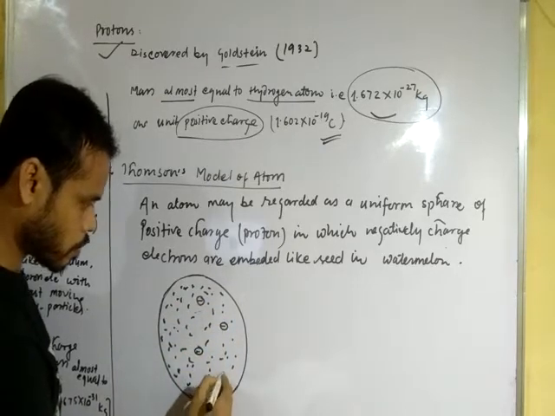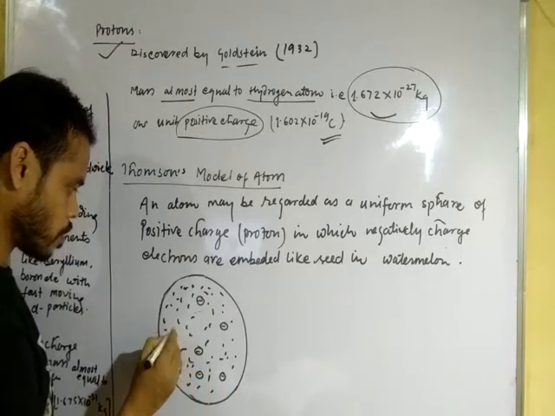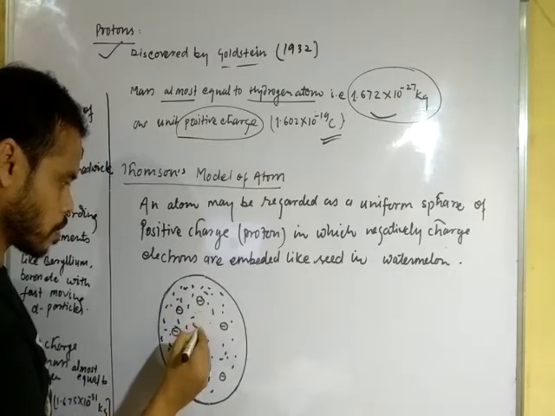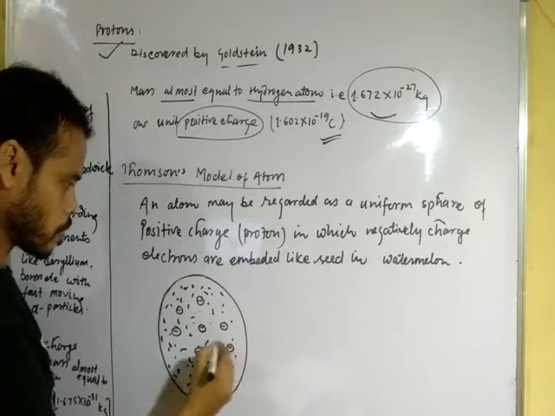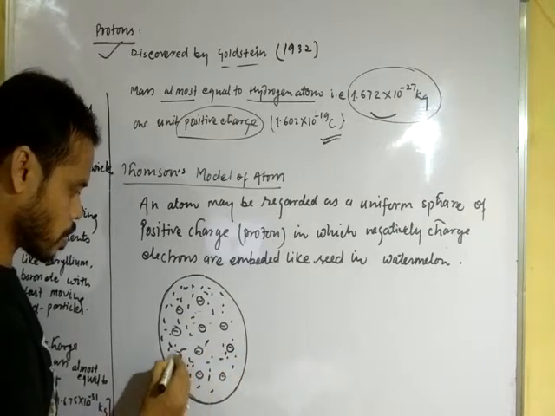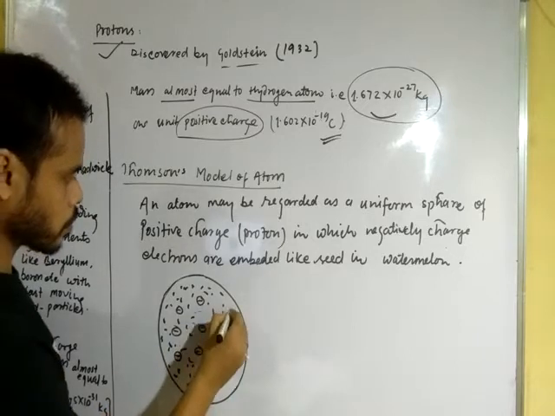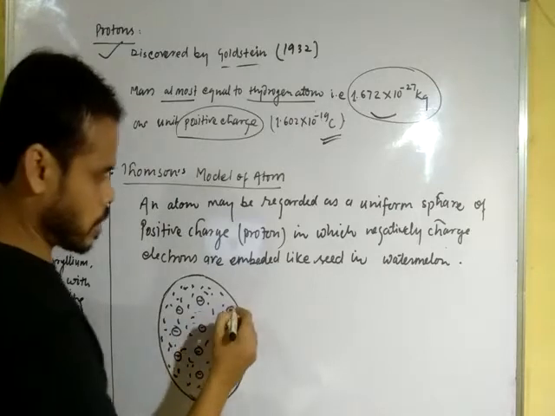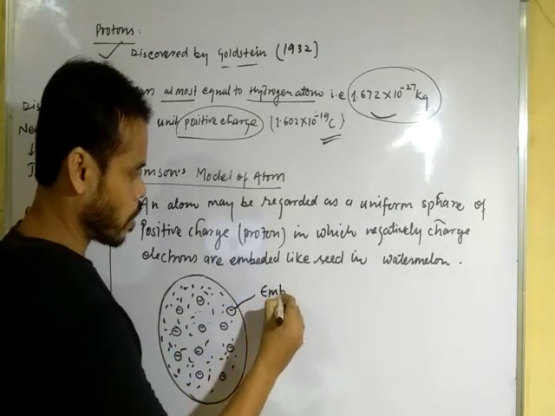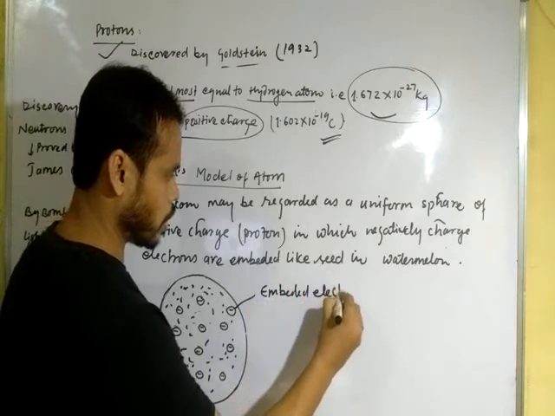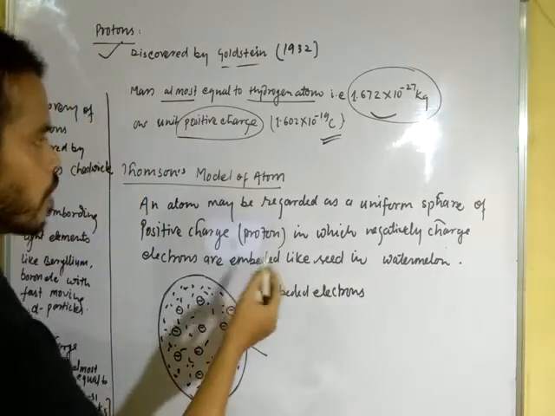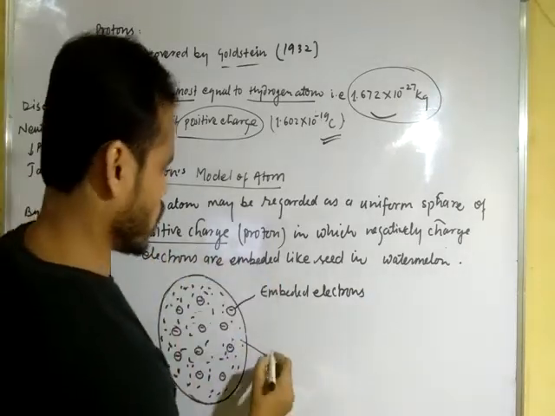Like this. Clear? This is also known as the plum pudding model. These are the embedded electrons, and this is the uniform positive charge, proton.